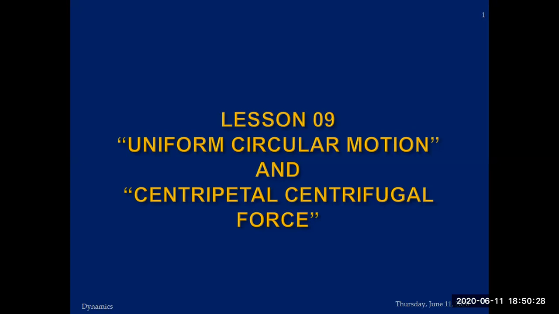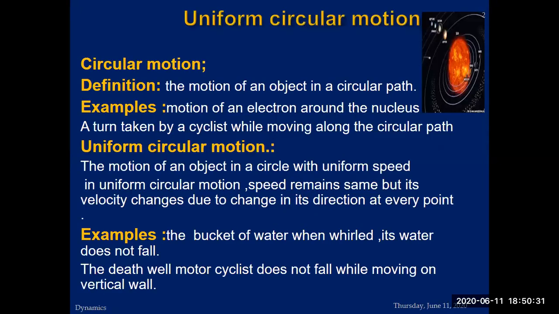So let's start with uniform circular motion. Circular motion is the motion of an object in a circular path. Look at the galaxy system and other planets. This is one of the examples, and the motion of the electron around the nucleus is another example. These are natural constructions where circular motion is going on each and every second of our life. So, what are the examples? Motion of an electron around the nucleus is an example of a circular path. Another is a turn taken by a cyclist while moving along a circular path.